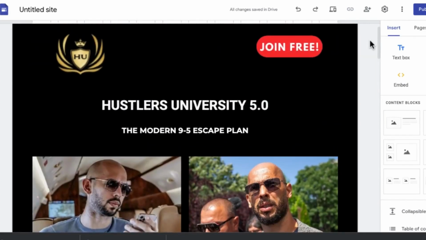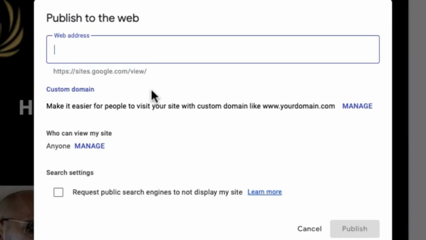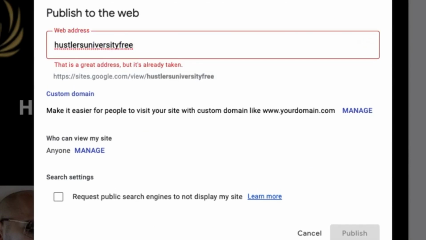We can go ahead and publish this page, right? So I'm going to come over to where it says publish, click on publish, and where it says web address, you can go ahead and give your website a name, right? So I'm going to go ahead and give this Hustlers University free. I'm going to go ahead and give that the name. Okay, it says it's already taken. Hustlers University 5.0, change this to 5.0. So we can do that.